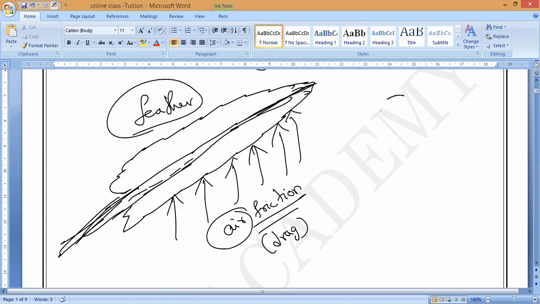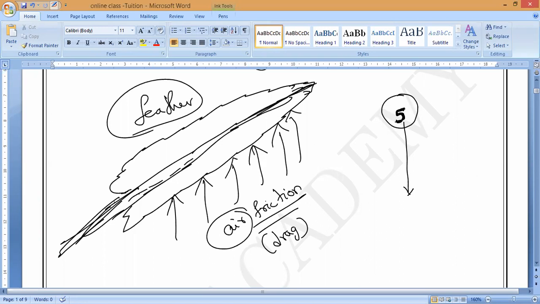But what is happening with the coin? If you take a 5 rupees coin alone, it has less surface area. Less surface area means less drag. Understand, guys? Less force is exerted by the air on the coin, so the coin will reach the ground first. Please respond to me.